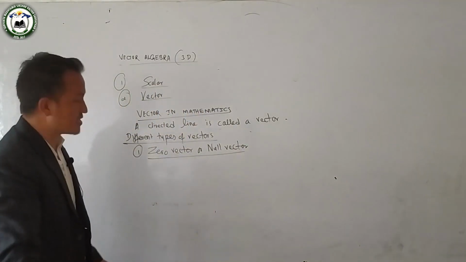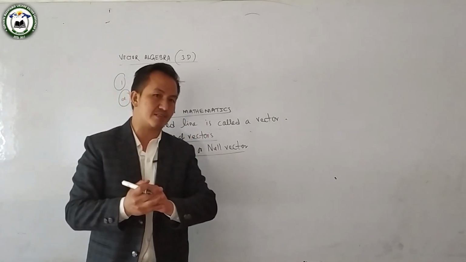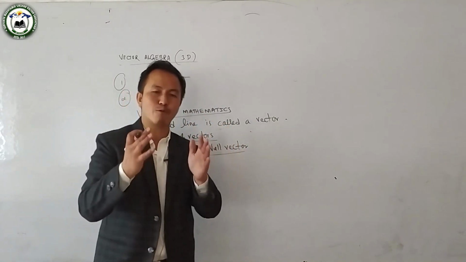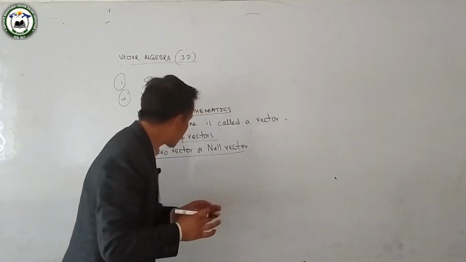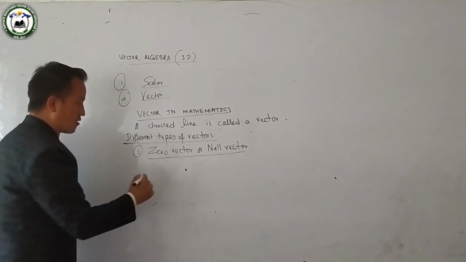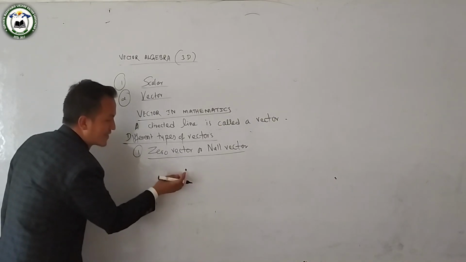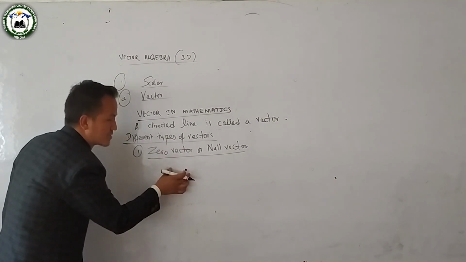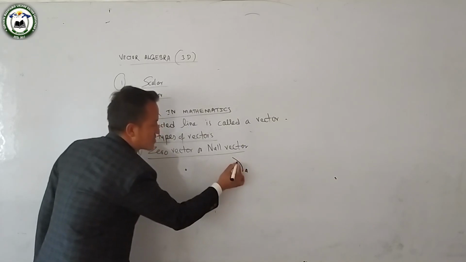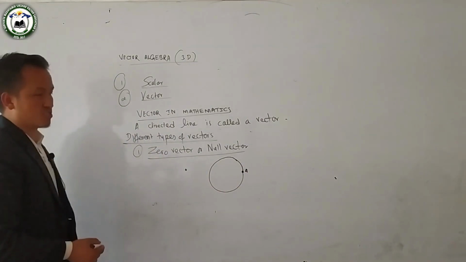So what is a null vector? A null vector or zero vector: if the initial point and terminal point coincide, then that type of vector is called a zero vector. Suppose I give this point here, you can call it a zero vector because its initial point and terminal point coincide. If something moves along a circular path, starts here and comes back to the same place, that means the initial point and terminal point coincide.